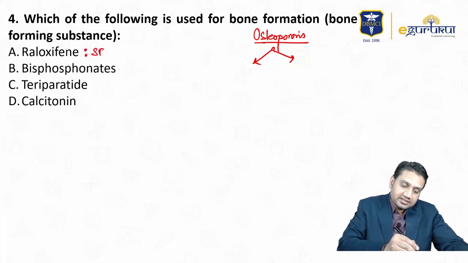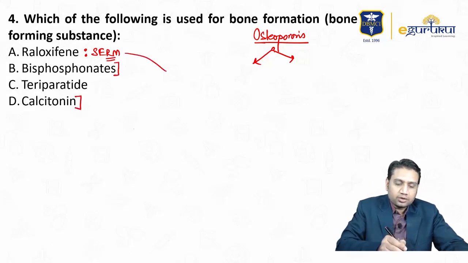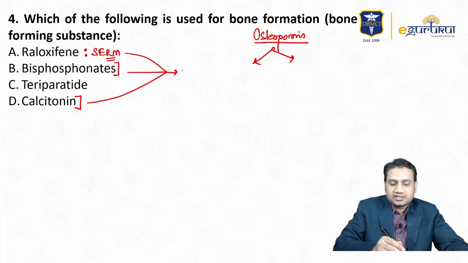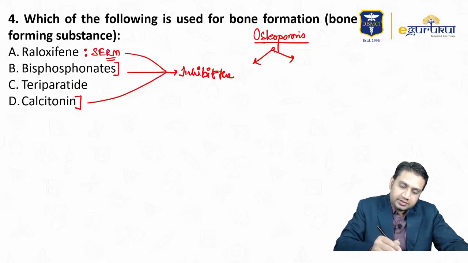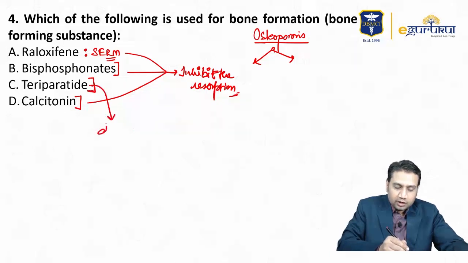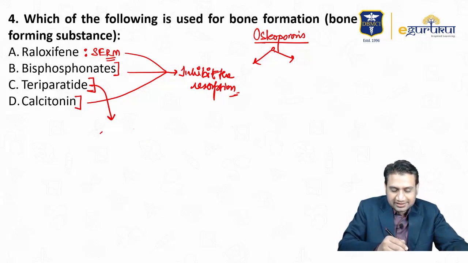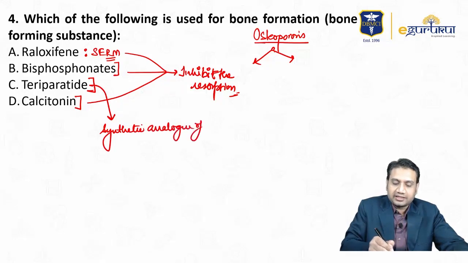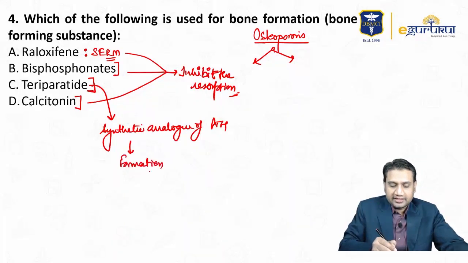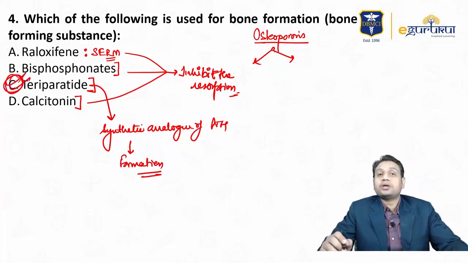What is raloxifene? Raloxifene is a SERM, selective estrogen receptor modulator, bisphosphonates, calcitonin. What these all three are, under which categories? These three are the drugs which inhibit the resorption. Teriparatide is one drug which has got an action of bone formation. This is a synthetic analog of PTH, parathyroid hormone, and what it does, it helps in bone formation. So the only drug which was mentioned over here which helps in the formation of the bone, it is teriparatide.